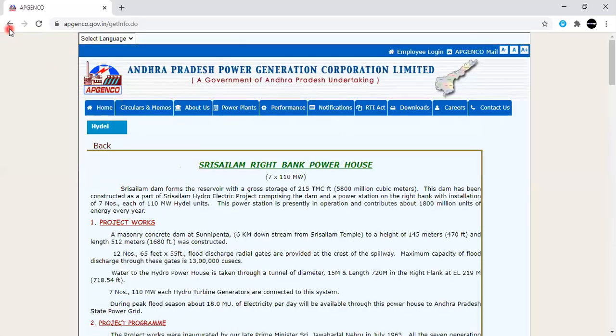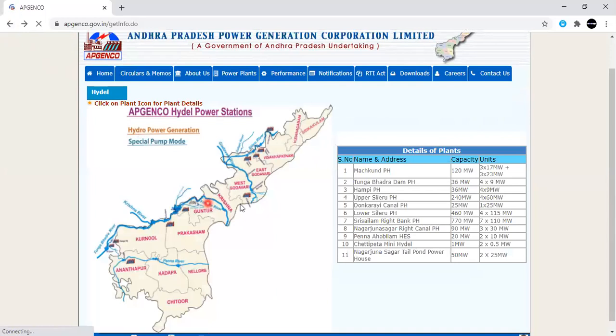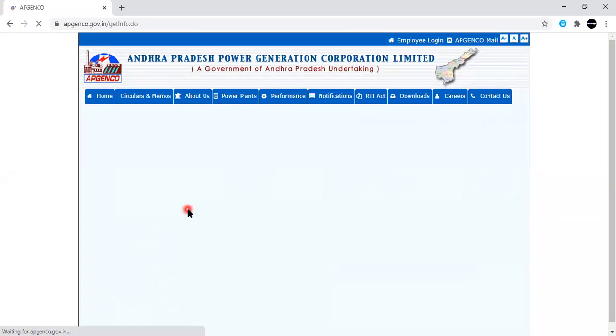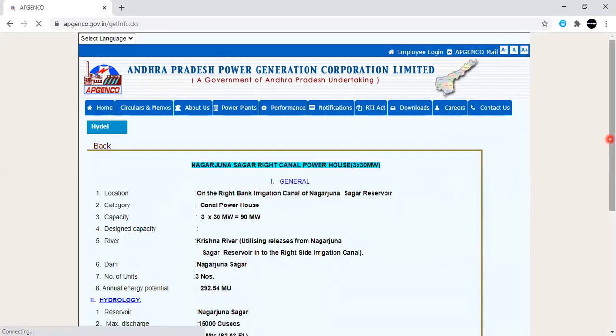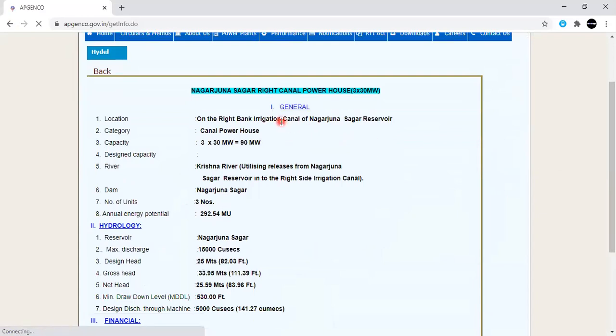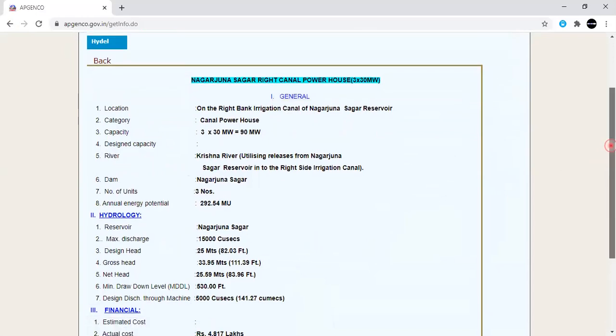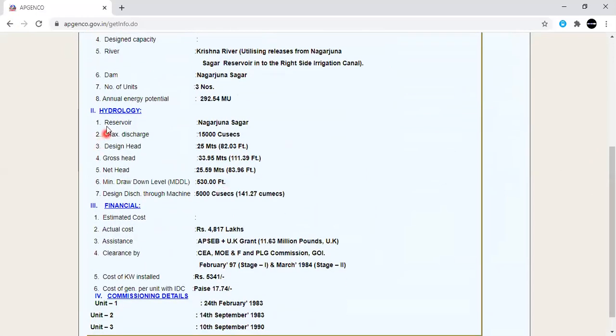Similarly, if you click on one more, that is nothing but Nagarjuna Sagar, you will get each and every detail from this one. So the first one is general information: how many units are there, where it is located, and the river, Krishna river. So the first one is nothing but general information. And coming to the second one, it is related to the hydrology, meaning reservoir parameters, maximum discharge, gross head, design head, each and everything is in the second one.